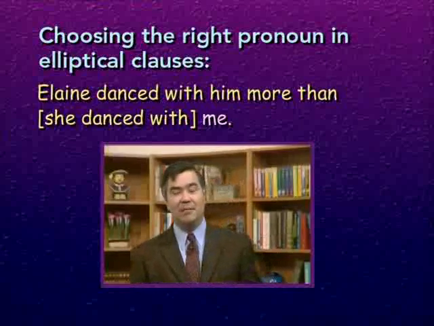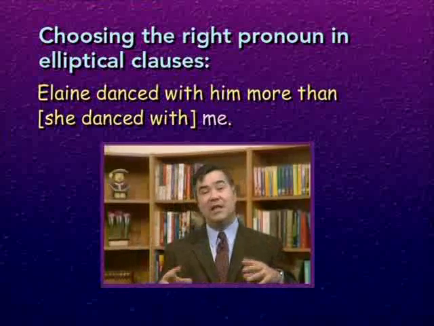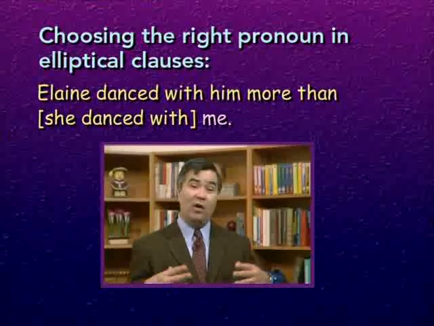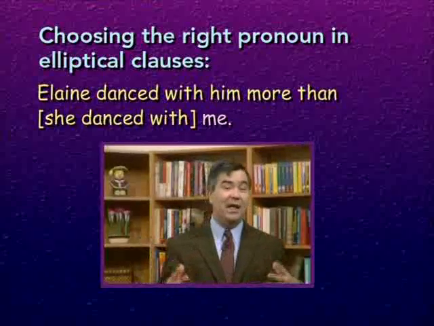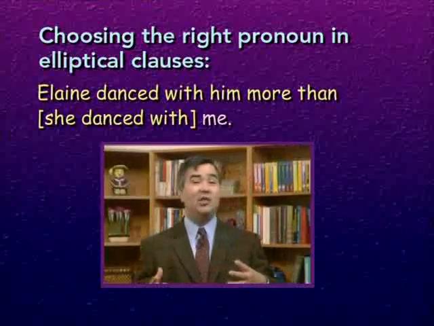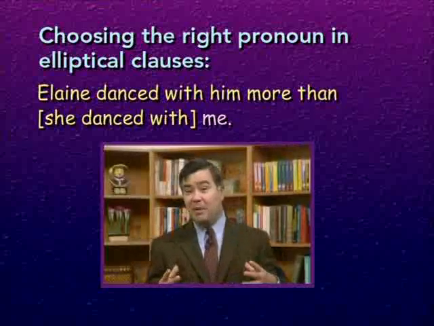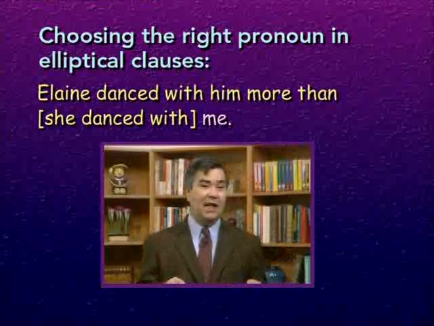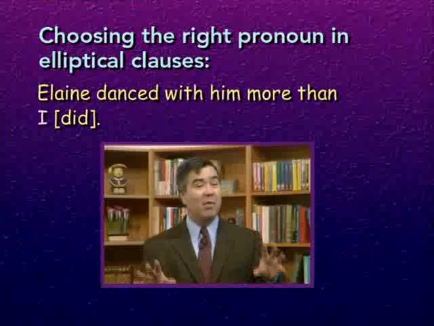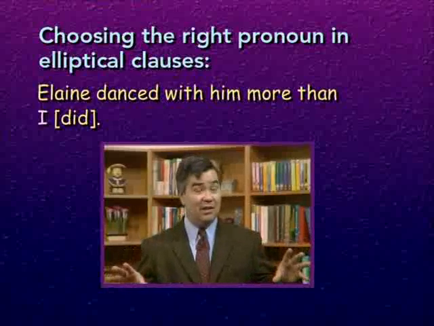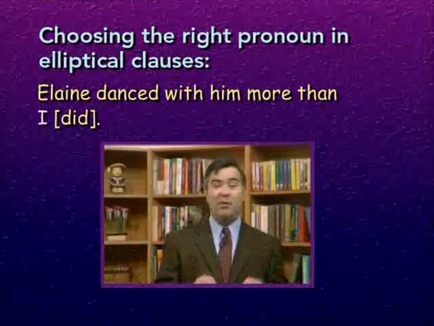have been omitted. On the other hand, for example, if a woman were speaking, or for that matter, if a man were speaking and men could dance with one another, then it might be possible that the sentence is trying to say, Elaine danced with him more than I did, in which case the pronoun I would be correct.